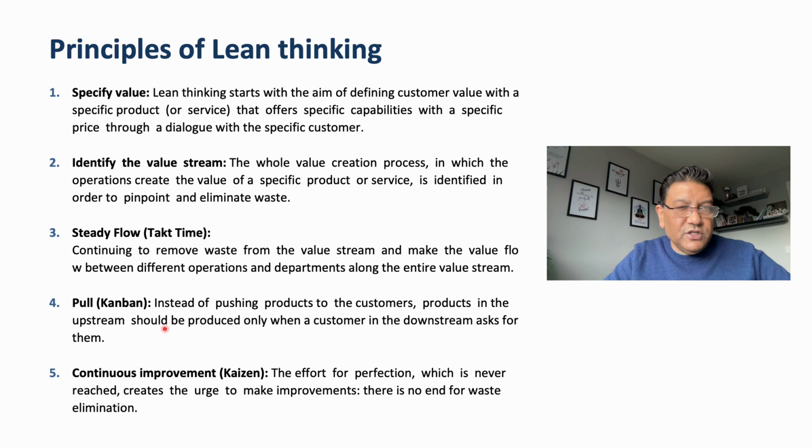Pull, Kanban: instead of pushing product to the customers, which is make to stock, we use a make to order strategy. Make to order is when we have demand. Demand is driven by the customer. When we have demand, then only we manufacture. It's not the opposite, where we manufacture and then try to push the product to our customer, saying we have that much inventory available, buy it from us. So we are not using that principle or those strategies anymore.